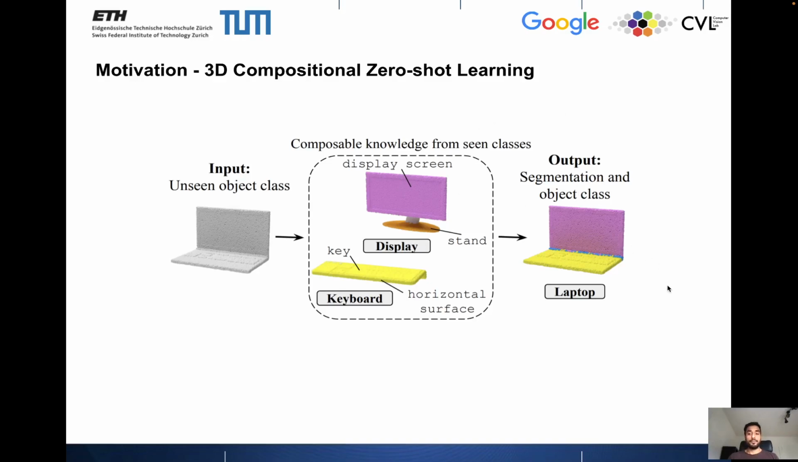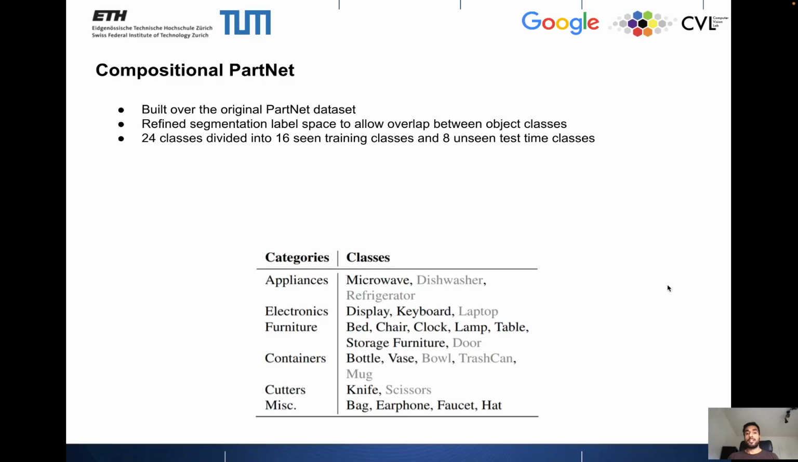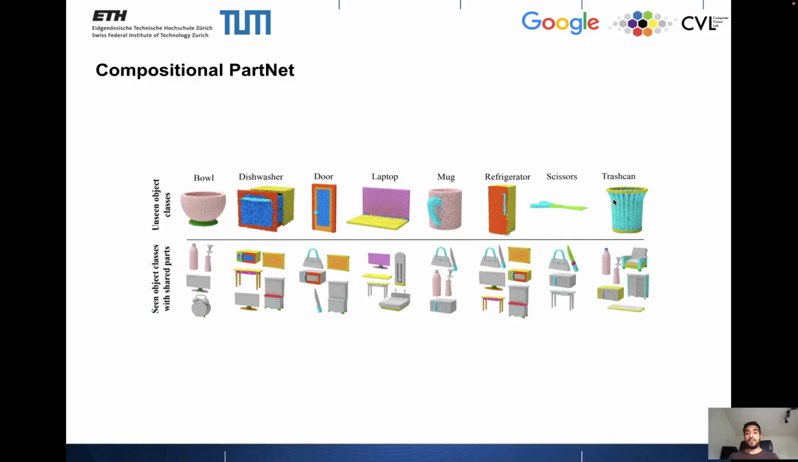We propose a new benchmark for this task called Compositional-PartNet that we built upon the original PartNet dataset. We refine the segmentation label space of PartNet to allow overlap between object classes, and we divide the 24 object classes into 16 object classes that we use for training and 8 unseen object classes that we use for unseen generalization. The dataset looks something like this.